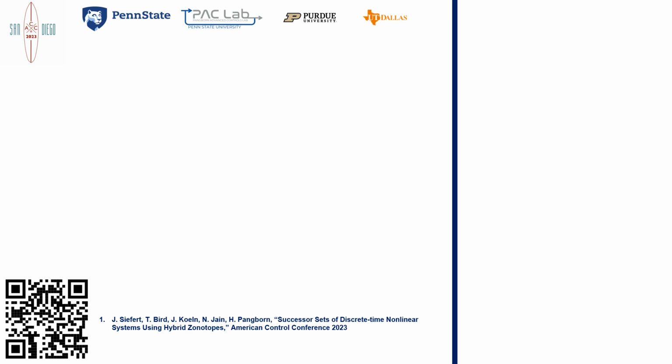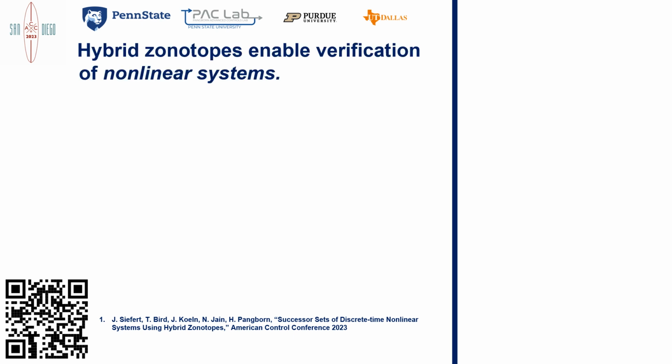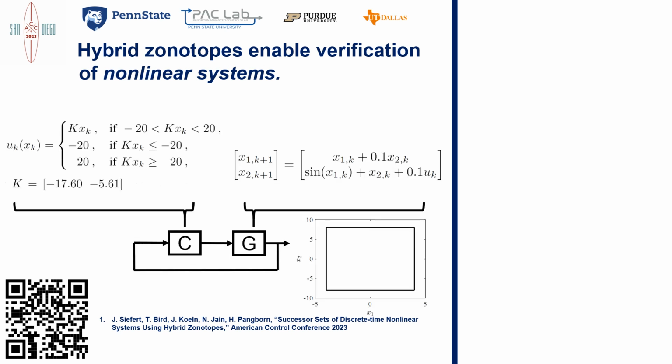in San Diego, California. In a single sentence, the main result of our work is that hybrid zonotopes enable verification of nonlinear systems. Here we have an example of a 2D nonlinear system with a linear feedback controller that saturates. For this example, the goal is to verify satisfaction of the state constraints.